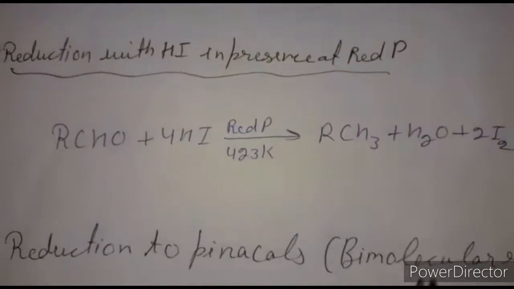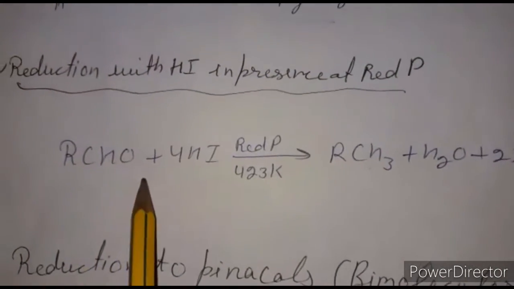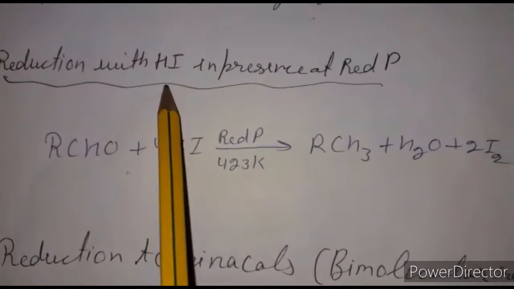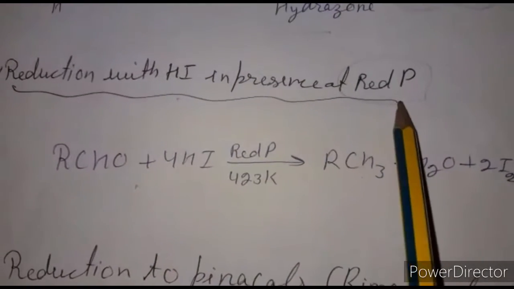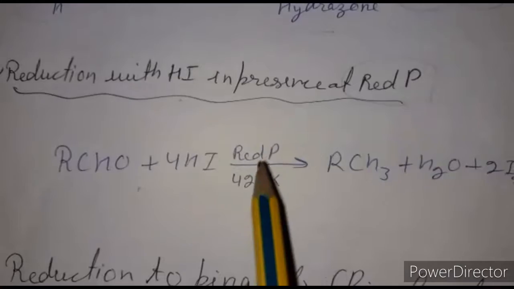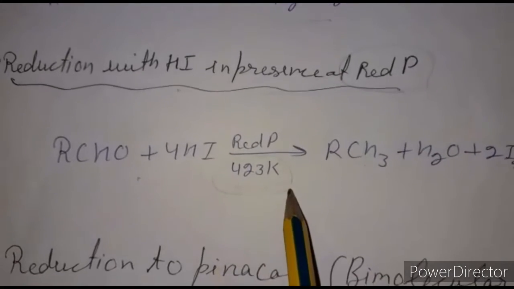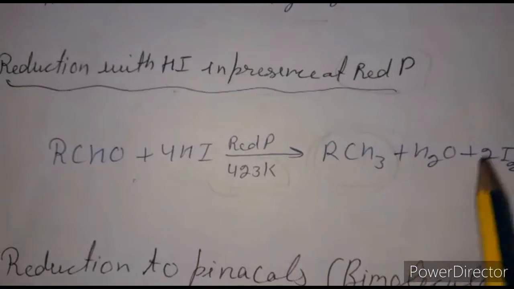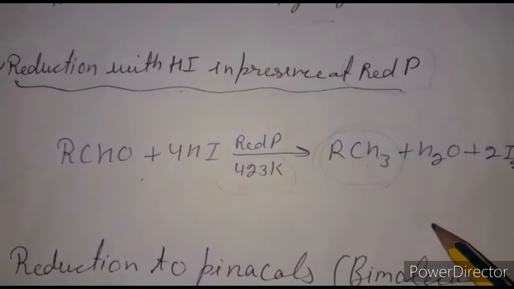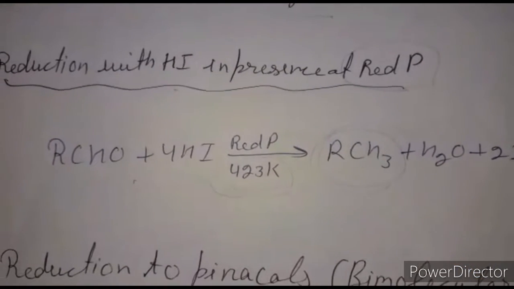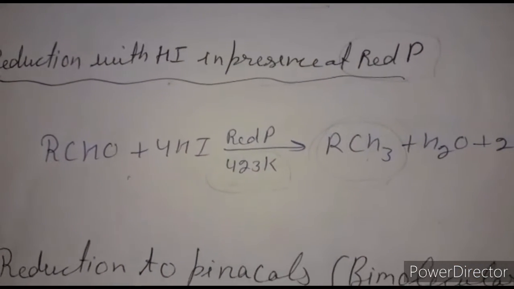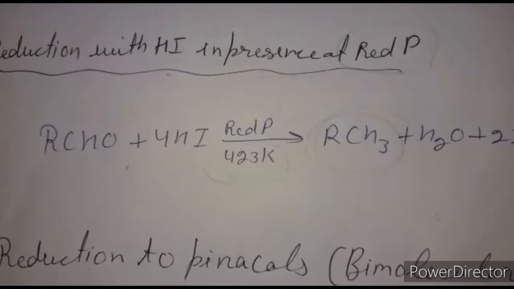Also, we can reduce aldehydes and ketones in the presence of hydrogen iodide, always in the presence of red phosphorus. At 423 Kelvin we heat it and form an alkane. These three types of reduction we already discussed in 11th class under hydrocarbons for the preparation of alkanes.